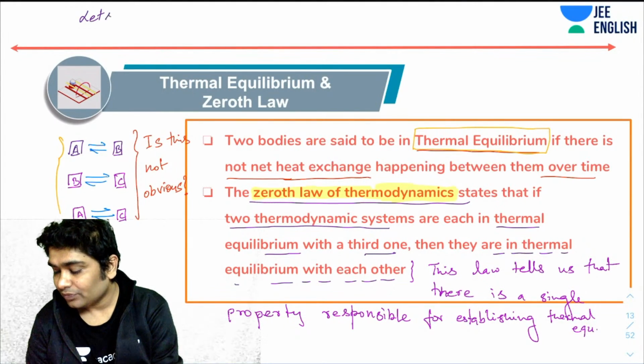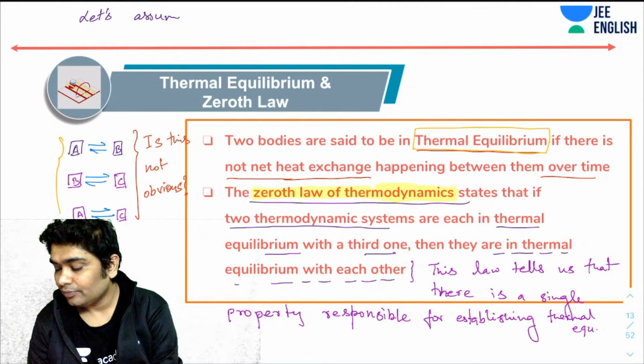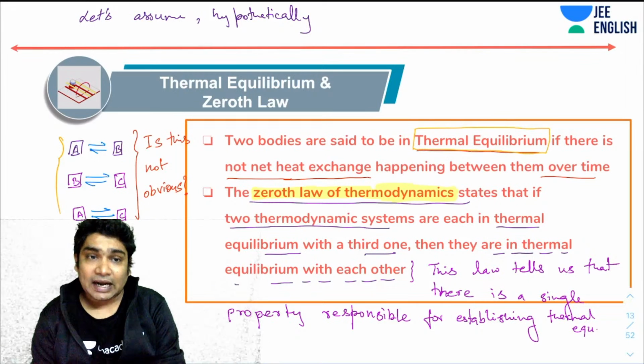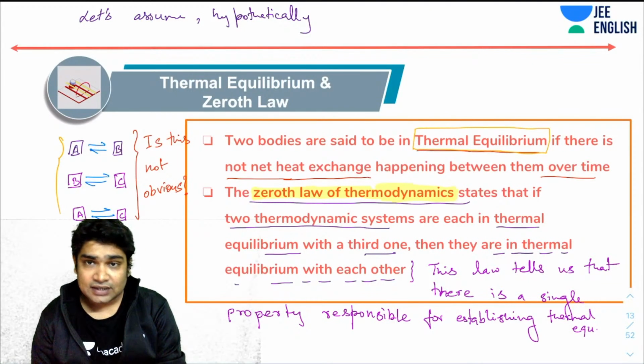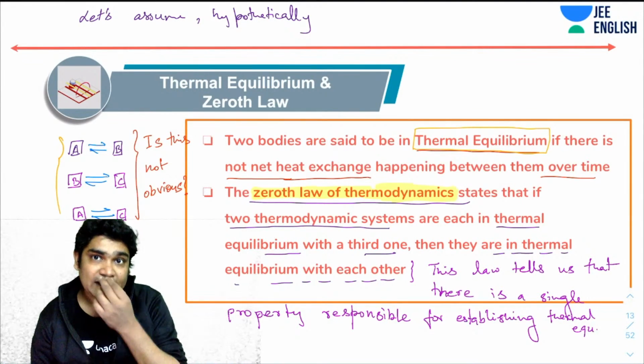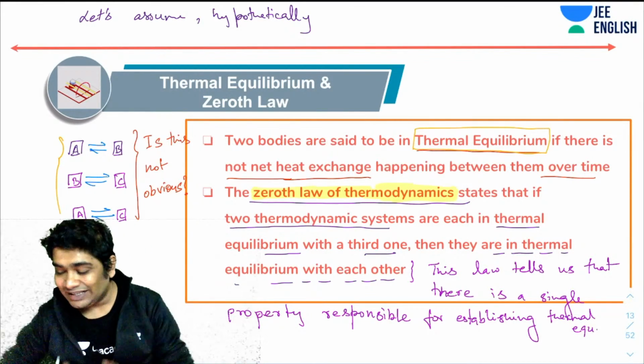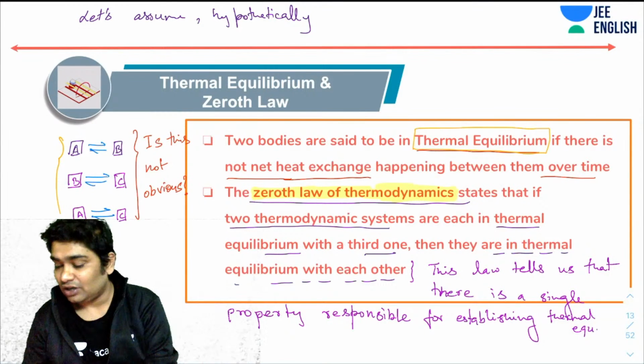Now we know that only a single property is responsible for establishing thermal equilibrium. That is the temperature. That is the significance of this law. With the help of this law, you can define that single property which you call temperature. So this is the basis of defining temperature.